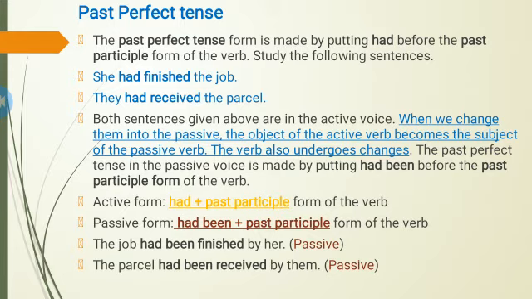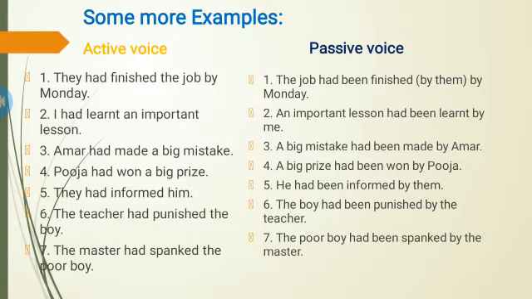Both sentences given above are in active voice. When we change them into the passive, the object of the active verb becomes the subject of the passive verb. The verb also undergoes changes. The past perfect tense in the passive voice is made by putting had been before the past participle form of the verb. Now the active form is had plus past participle form of the verb, and the passive form is had been plus past participle form of the verb. The job had been finished by her, it's a passive form. The parcel had been received by them, again is the passive form.